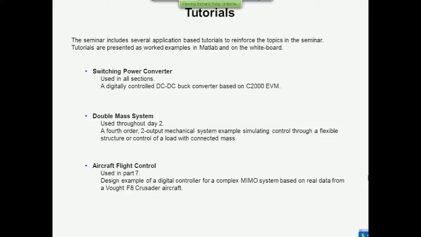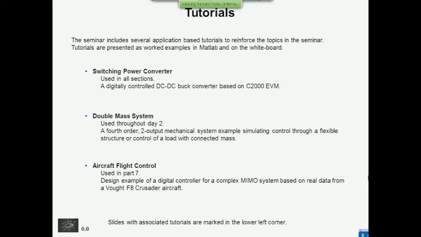The first is a double mass system. It's a nice mechanical system that you could visualize how that would behave if you had one on the desk. Both of these first two systems have a single input and a single output, although we can change the output in the second case. So for the complicated systems that I need to have more than one input, more than one output, I'm going to adopt the flight control example, which you'll see is a lateral flight dynamics controller for a Vought F8 Crusader. I'll say more about that a little bit later.